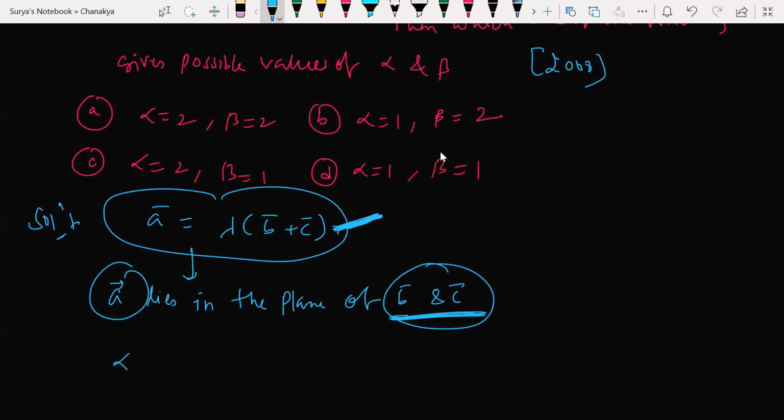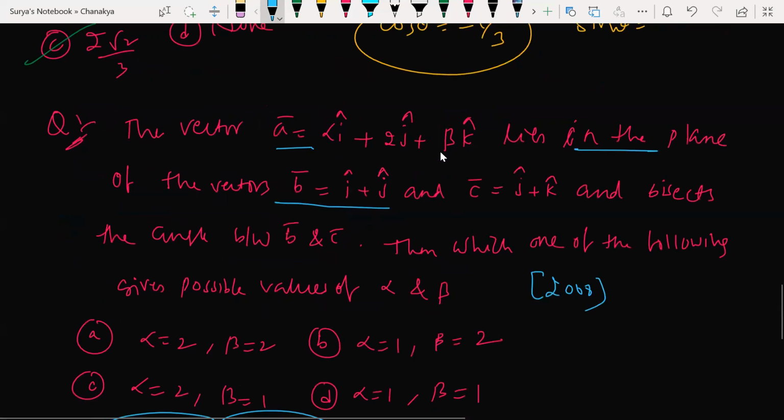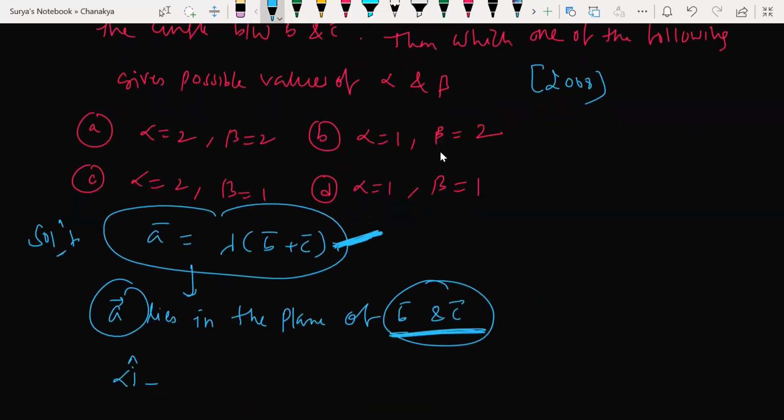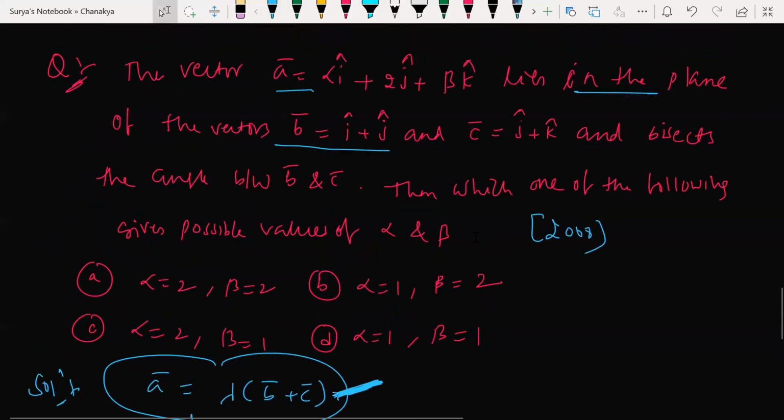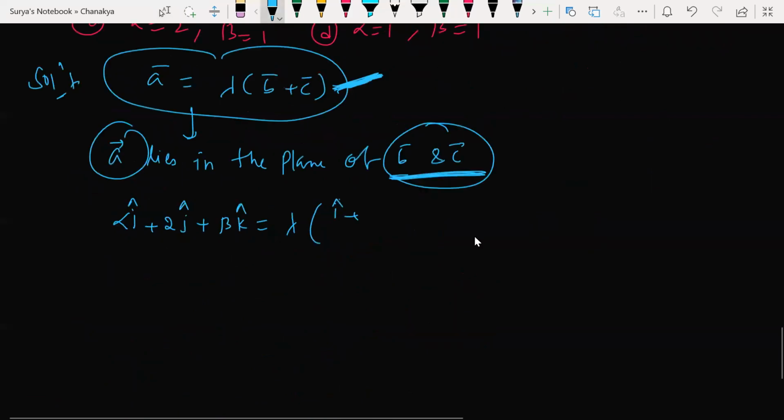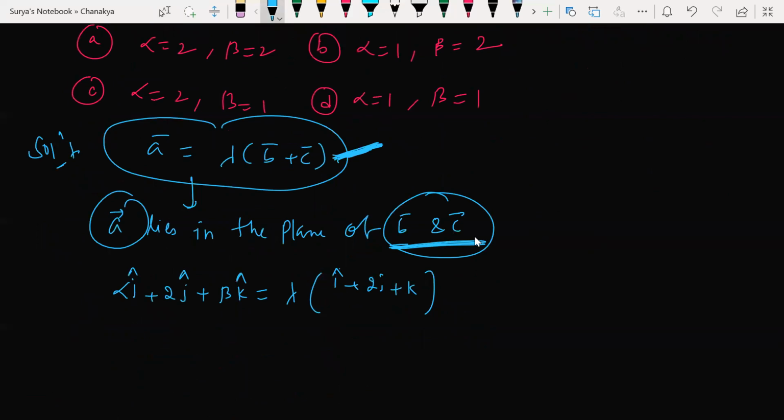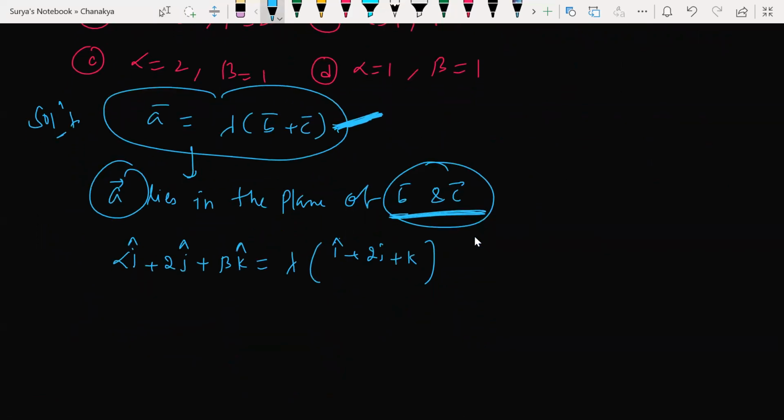So A vector is given here as alpha times i plus 2j plus beta k, and lambda times B plus C. What is B plus C? I plus 2j plus k. All right, so this is what I get here. Now, what you have to do is divide by the magnitude of this. What is the magnitude of this B plus C? Root 6, right? So divide with root 6.